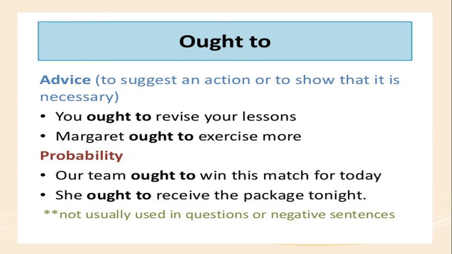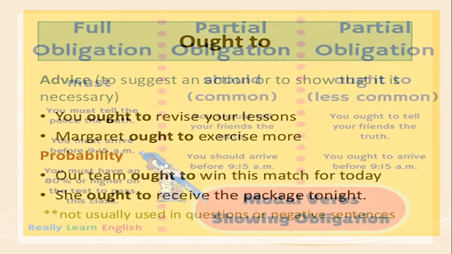And probability. For probability we are using this modal auxiliary. Our team ought to win this match today. She ought to receive the package tonight. So remember, it is not usually used in questions and negative sentences. We are not using ought to in questions and negatives. We are using it for positive sentences.